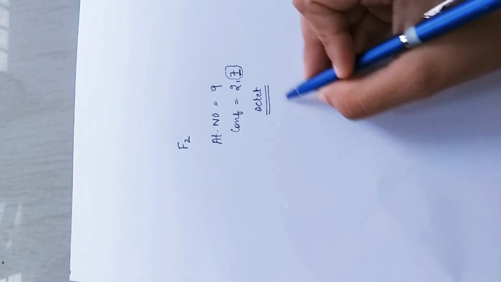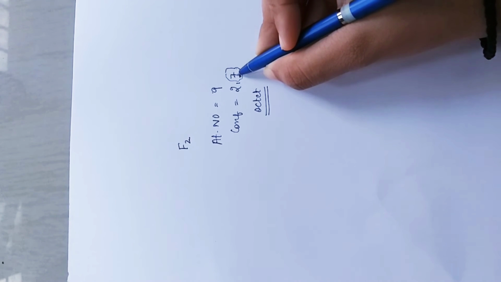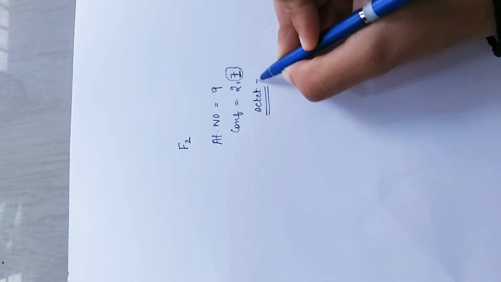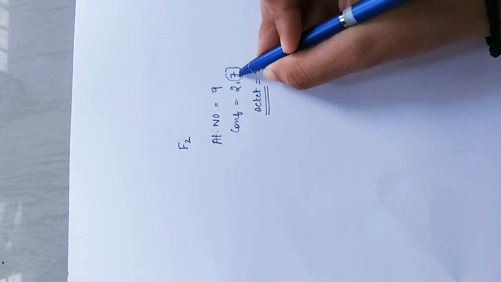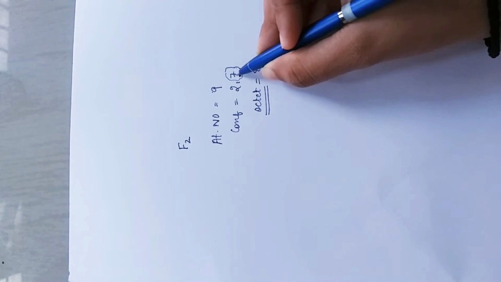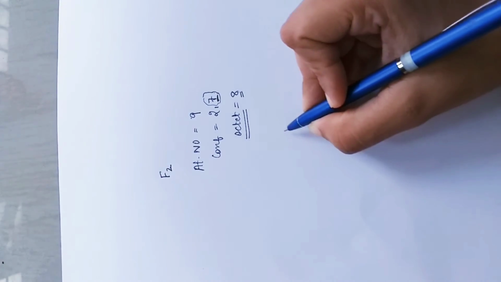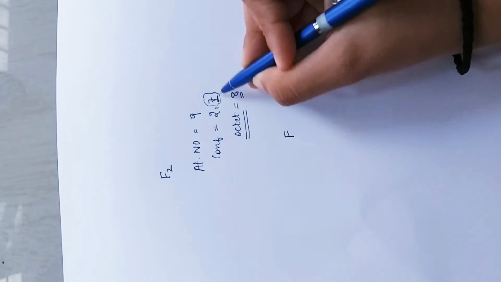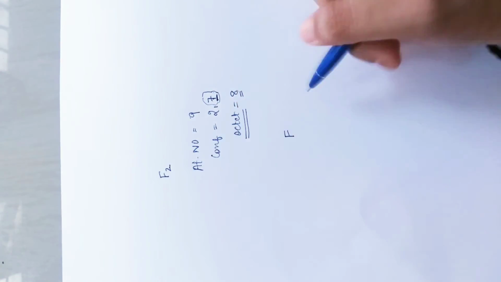So how many electrons will it share? Octet means 8, only one electron is less, so only one electron it would be sharing. Draw only the valence electrons for both the fluorines.